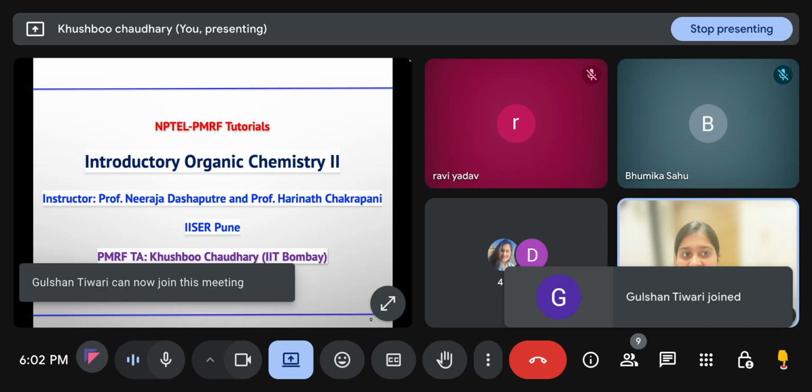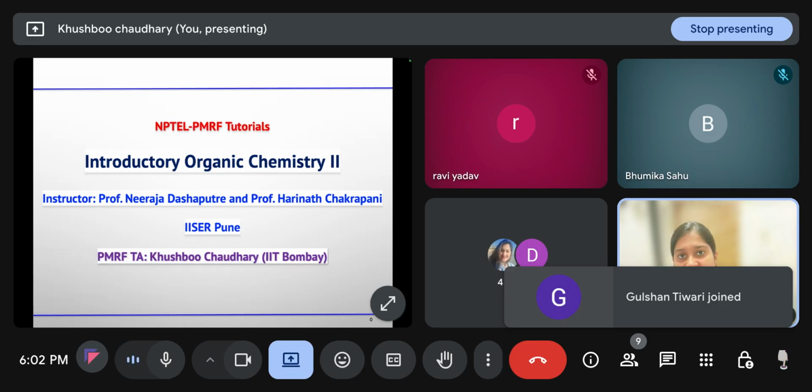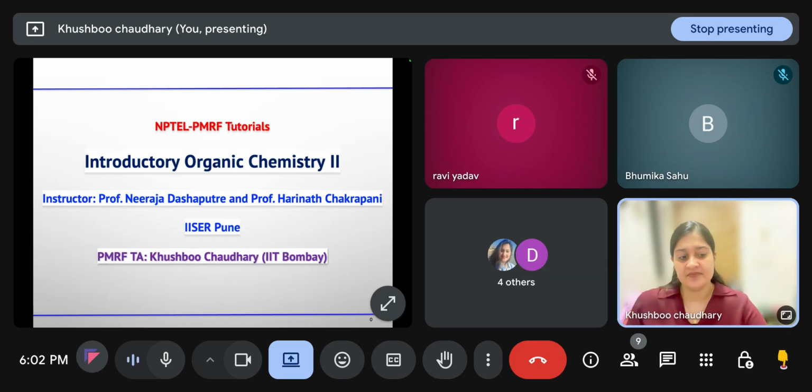So in this week, we will study most of the condensation reactions and how conjugate addition takes place. Up to now, we have already studied 1,2 addition. Now we will switch our topic from 1,2 to 1,4. So let's start.